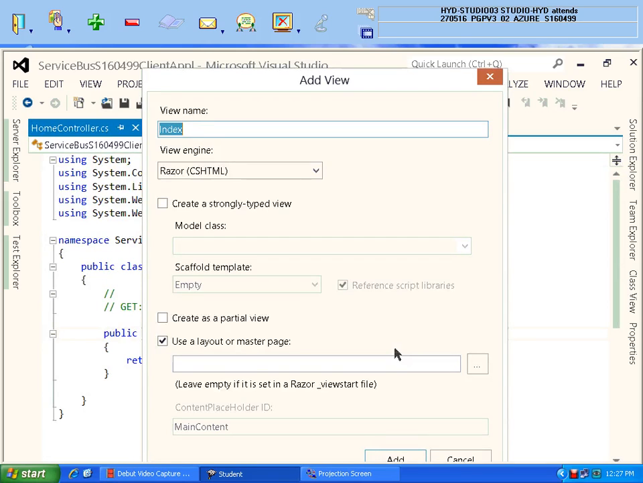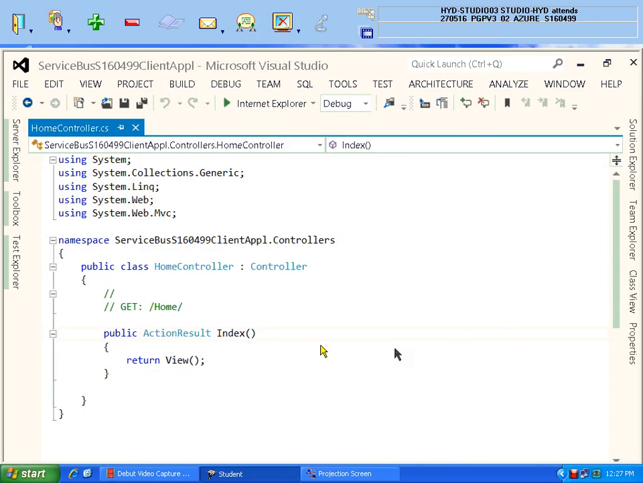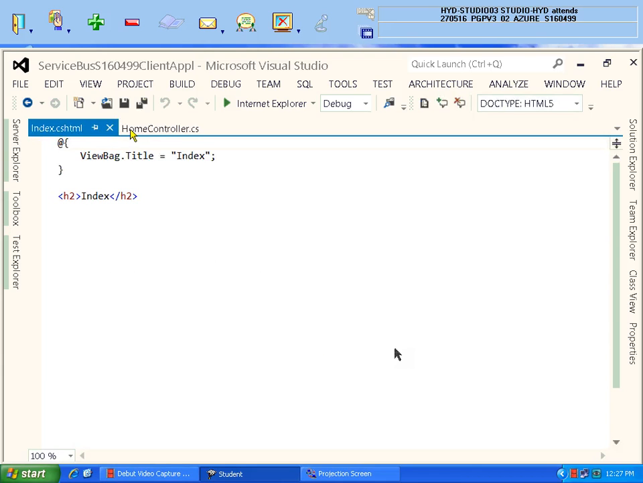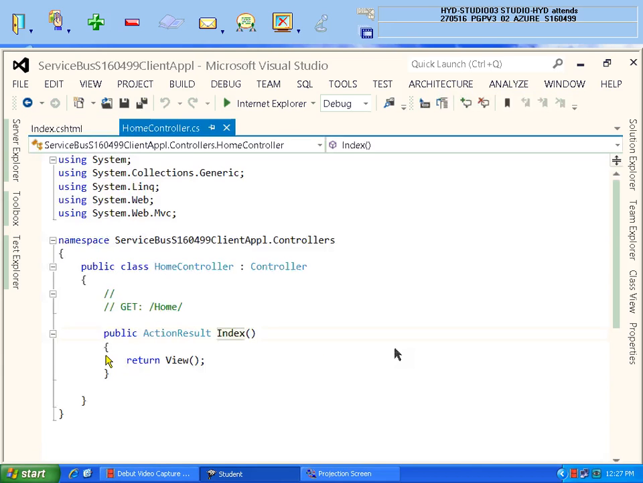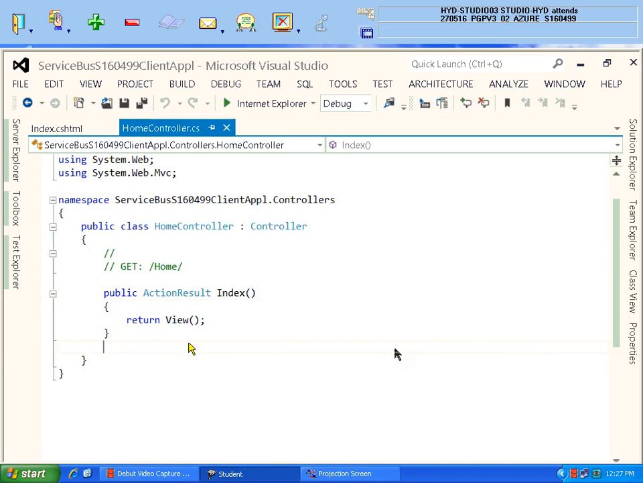In the view I have to create one text box, one button. When you click on the button, it should call what? It should call one more action method. Now, before I go to the view, let me tell you one more thing.